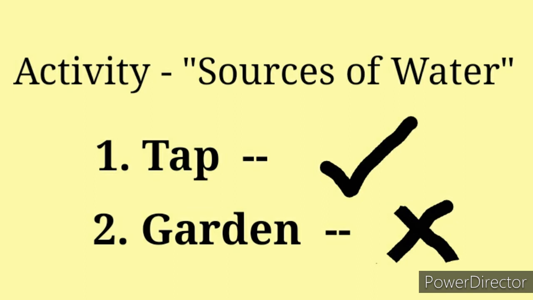You have to give it a heading, Activity: Sources of Water. Write the names, and in front of that put a tick if it is a source of water and a cross if it is not a source of water. This is the activity which you have to do.